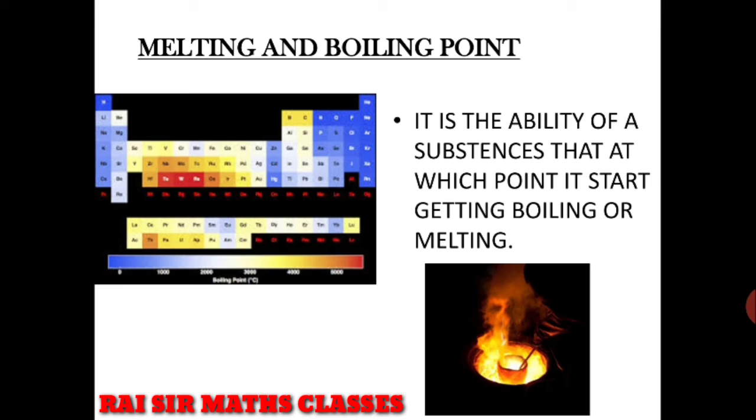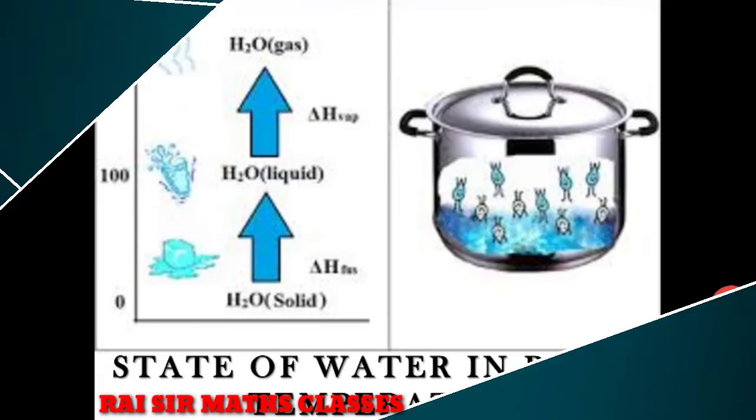So this is all about the melting and boiling point. I have shown a diagram so you can get a quick idea of what we have studied. So let's see the next.